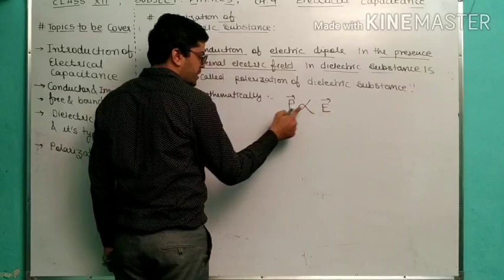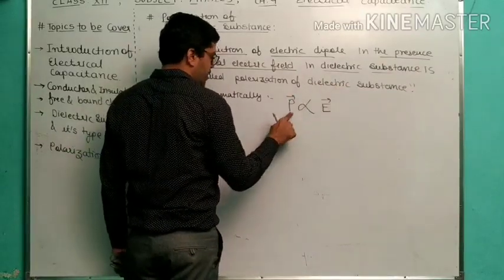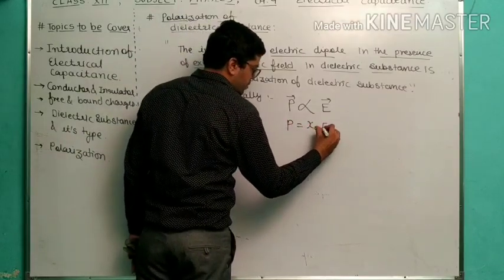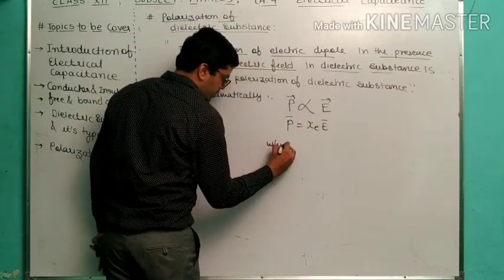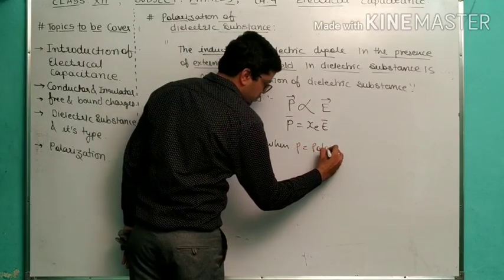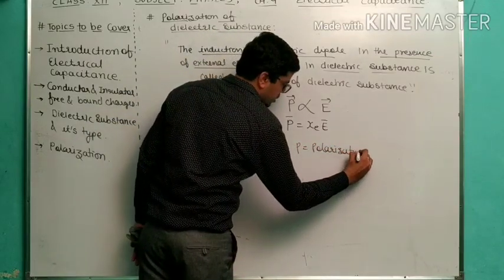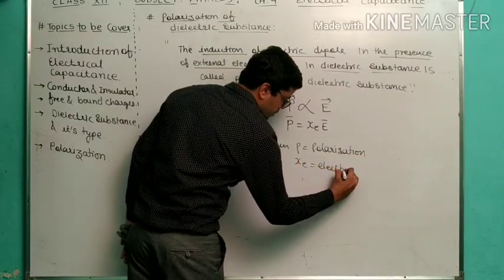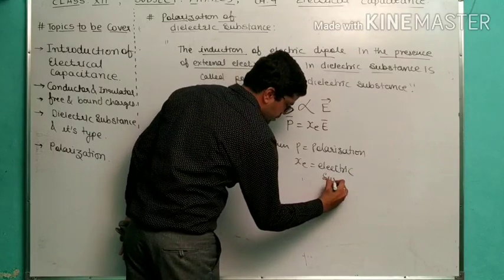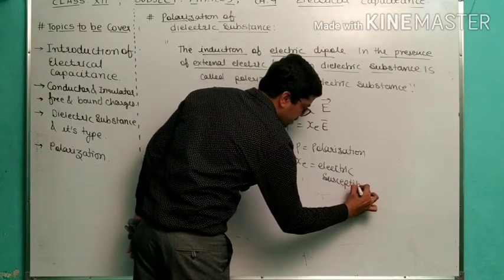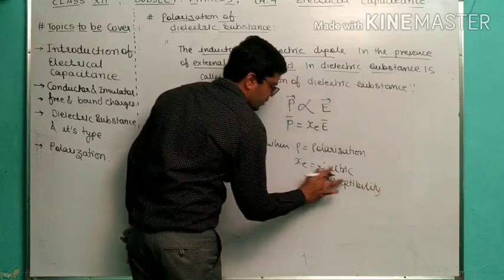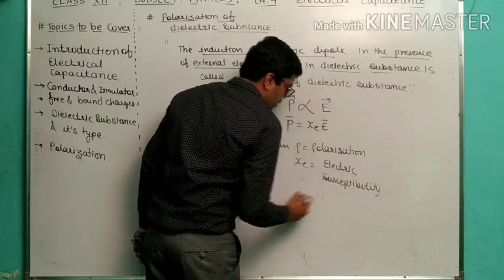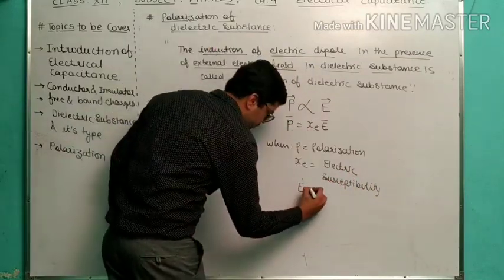Because external electric field is present, polarization of dielectric substance is possible because it induces the electric dipole. So P equals chi E, where P is polarization and chi is, that is important, electric susceptibility, and E is electric field.